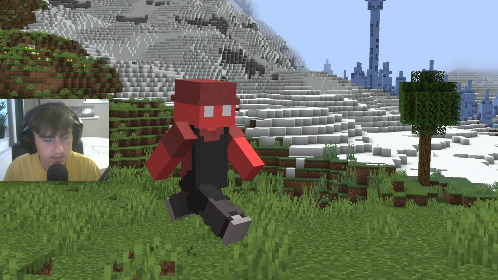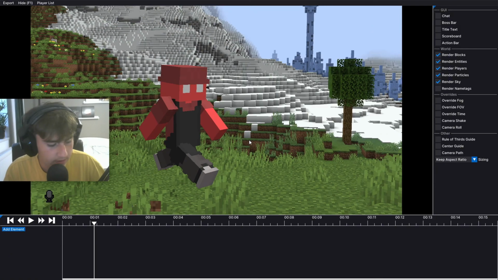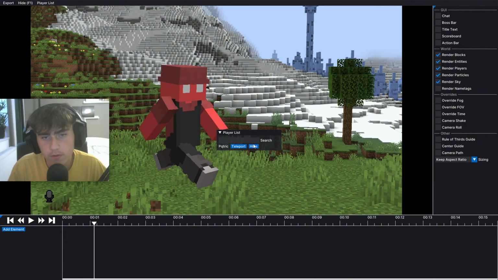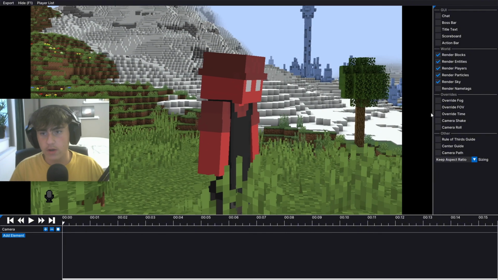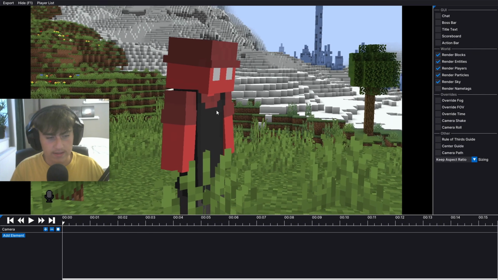Next is hide. This is just F1, so it's the same thing if you just press it on your keyboard. And then here's the player list. If you have multiple players, you can teleport them or just hide them. This is really useful if you've lost your character. Cool, so now we're done with all of these settings. We're just gonna tackle everything that's here.